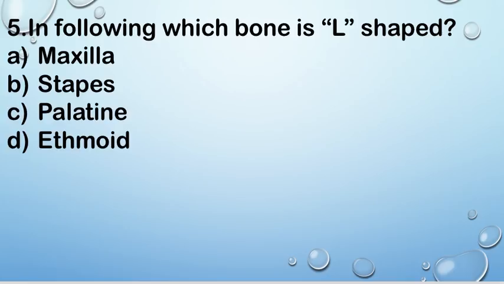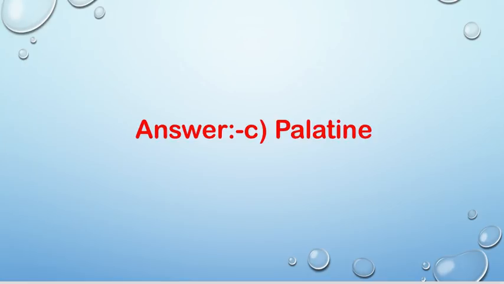Next question, question number 5. In the following, which bone is L-shaped? Option A. Maxilla, B. Stapes, C. Palatine, and D. Ethmoid. Right answer is C. Palatine. Palatine bone is L-shaped.